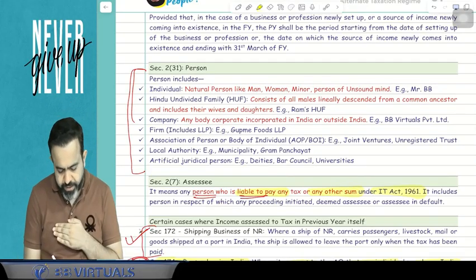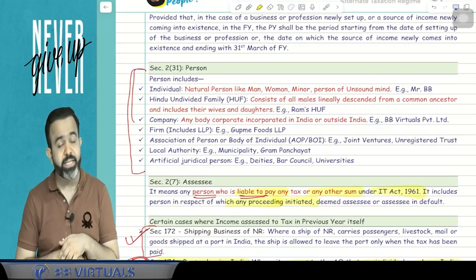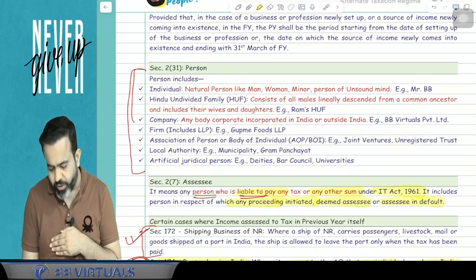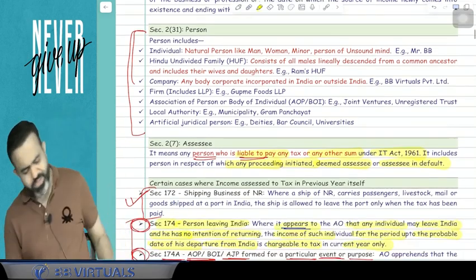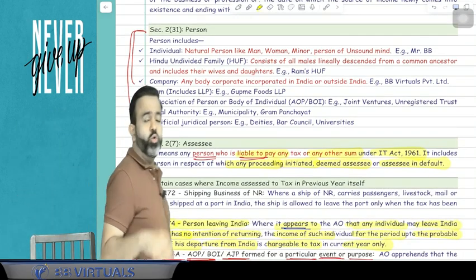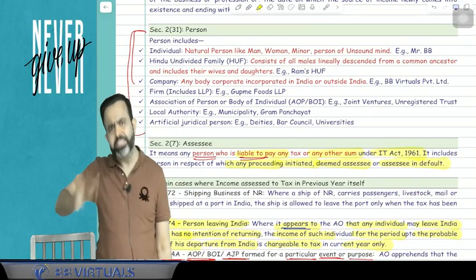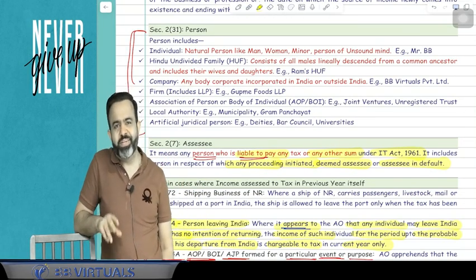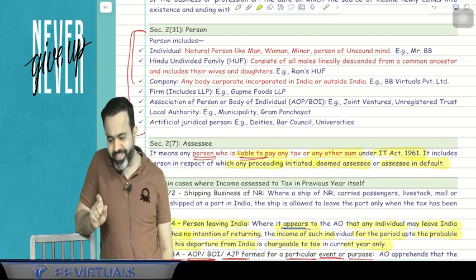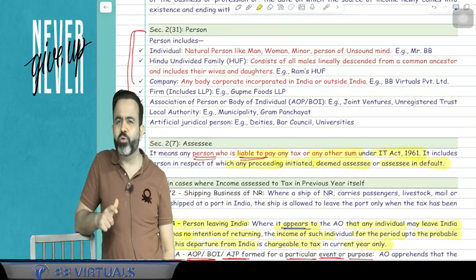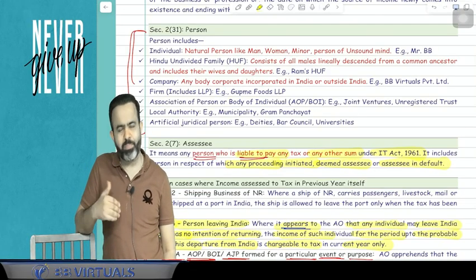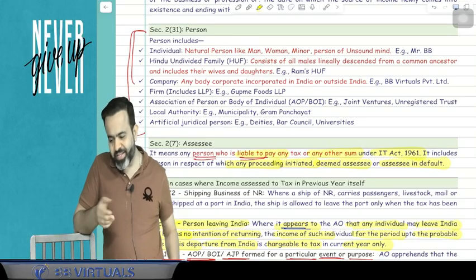And it includes the person in respect of which any proceeding is initiated, or deemed assessee or assessee in default. I will explain to you what this is. Guys, assessee means a person who is required to pay any taxes or any sum under the income tax law. So a person liable to pay tax. Liable to pay tax means I pay the taxes to the government. I pay the income tax, so I am an assessee.